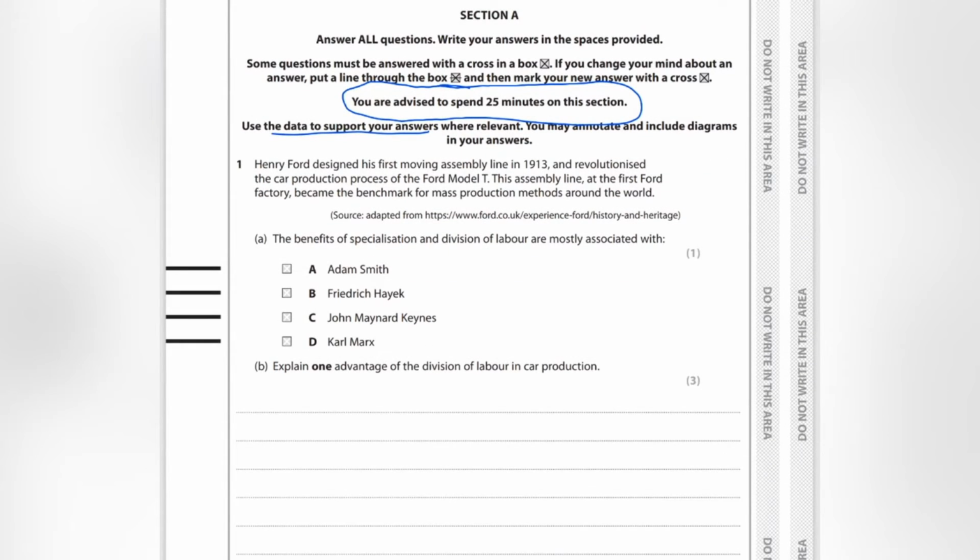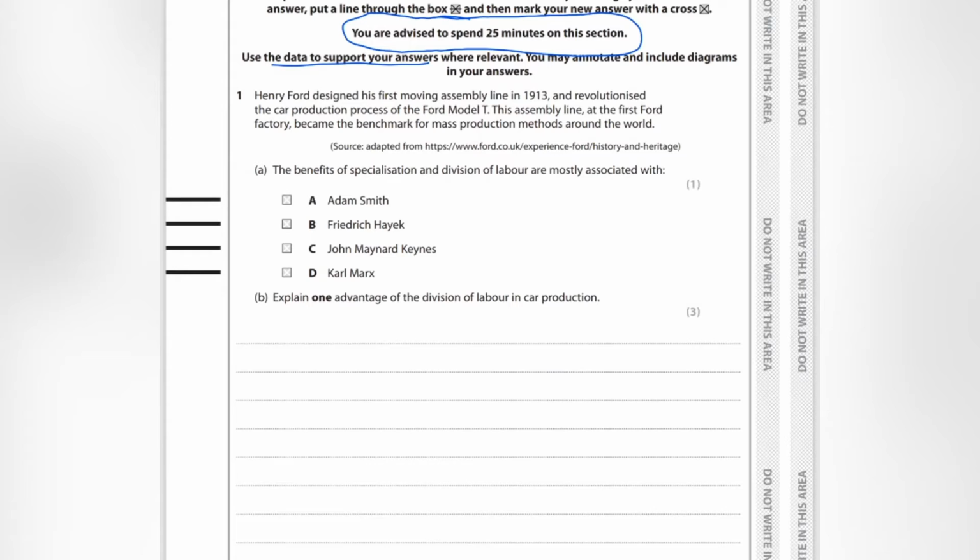Henry Ford designed his first moving assembly line in 1913 and revolutionized the car production process of the Ford Model T. This assembly line at the first Ford factory became the benchmark for mass production methods around the world. The benefits of specialization and division of labor are mostly associated with Adam Smith. Adam Smith published a book called The Wealth of Nations, in which he describes a pin factory and how you could improve the production in the pin factory through specialization and division of labor. And that is what the second question asks us in relation to car production.